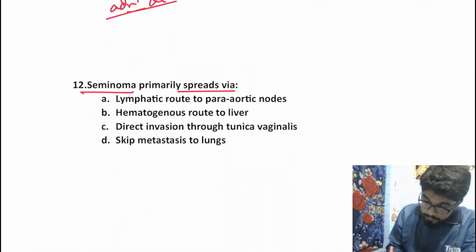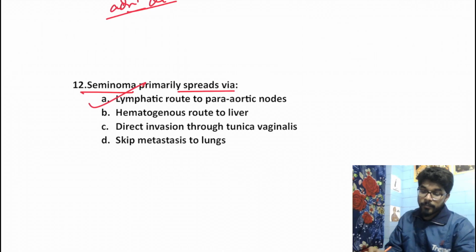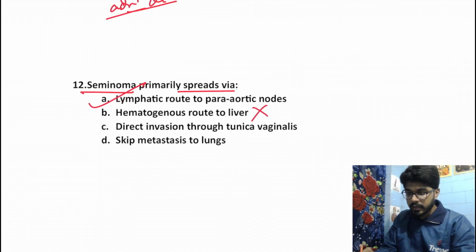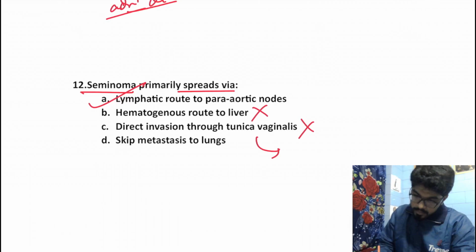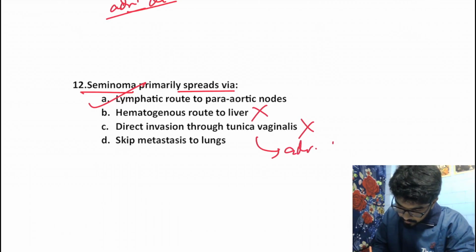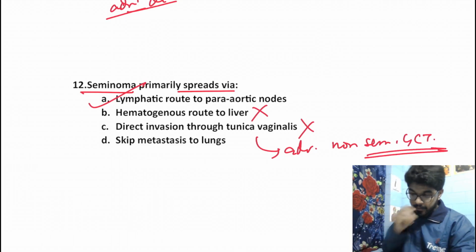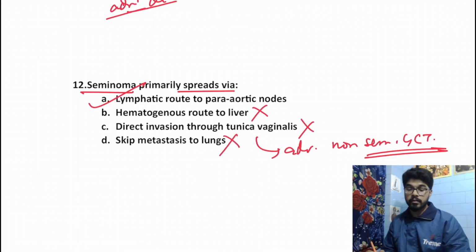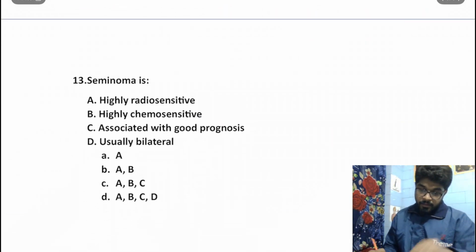Seminomas primarily spread via, right? This is also a factual question. It spreads via lymphatic routes to the para-aortic nodes. Hematogenous route to liver, very rarely it might go for hematogenous spread, but it's extremely rare. Direct invasion through tunica vaginalis is not very much seen in seminoma. It is characteristic of advanced non-seminomatous GCTs. Right? And skip metastasis to lungs? No. So answer over here would be A, lymphatic spread to para-aortic nodes. Okay. Moving on to the next question.